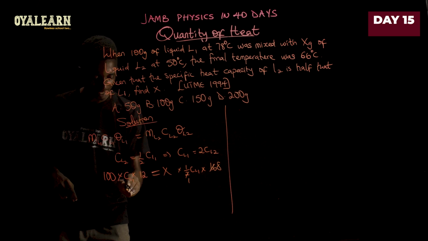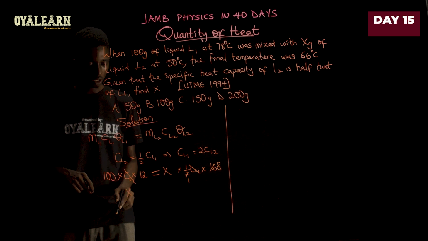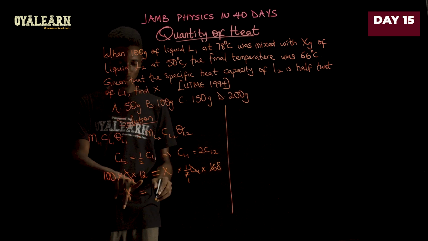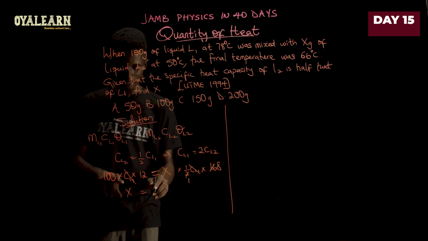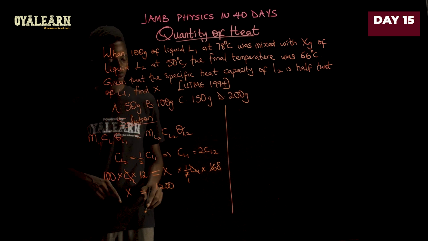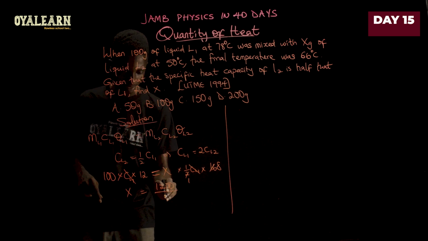Now, to get X, because CL1 here will cancel CL1 as well, the value of X would then be 100 times 12, which is 1200, divided by 8.